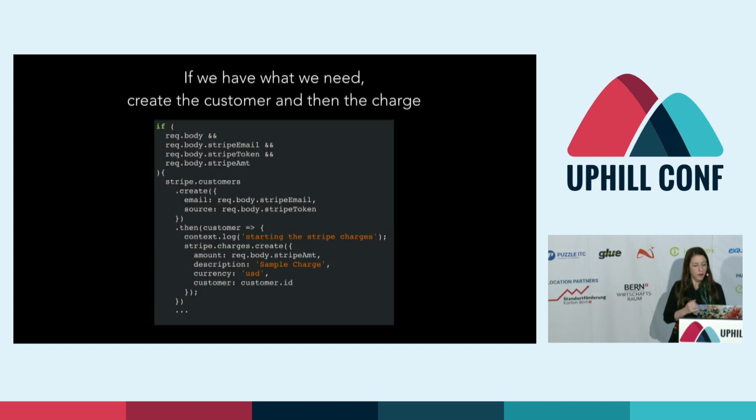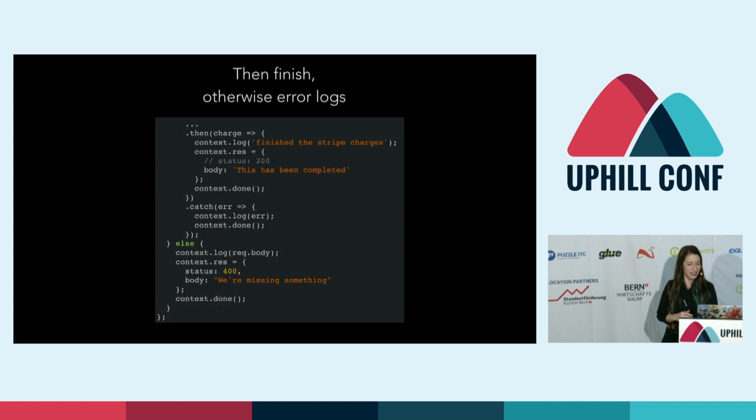After we do so, we're going to create the same kind of thing that we were doing in Express, with their email and their token, and pass in some amount and details. And then we'll finish everything up and provide some error logs. You'll note that I log a lot. It's because if anything goes wrong, I want to be able to track it down.